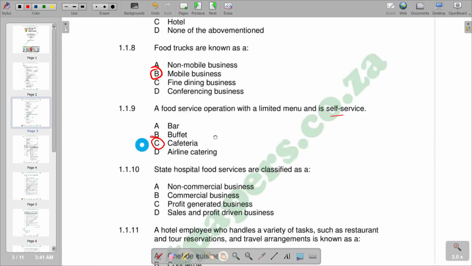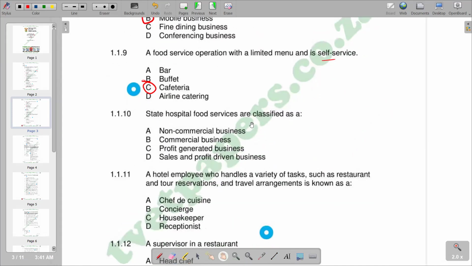Then I'm moving on to number 10. State hospital food services are classified as: non-commercial business, a commercial business, a profit-generated business, a sales and profit-driven business. When it's a state hospital food service, it's not going to be profit-driven, which makes A the correct response, which is non-commercial business. And remember, a non-commercial business is an activity that is not carried out in the interest of profit. So we have A as the correct response.